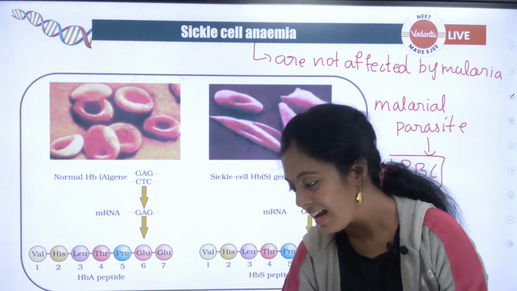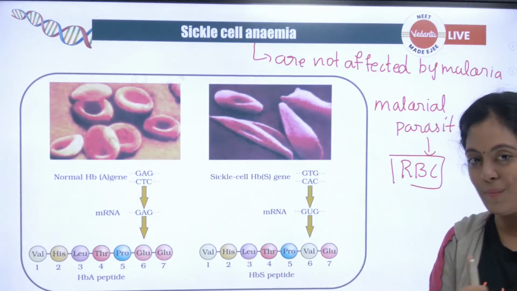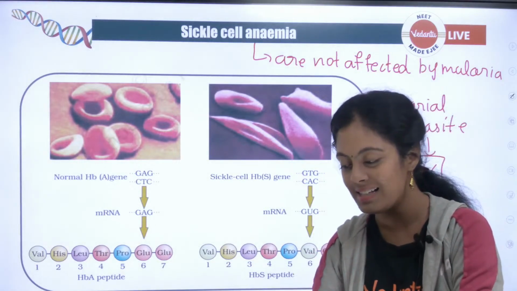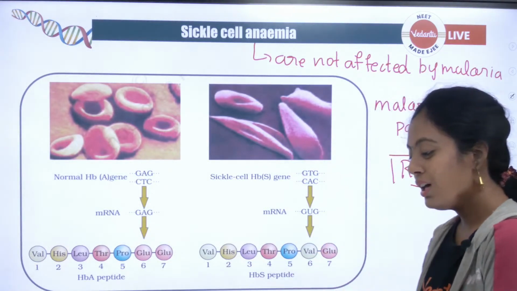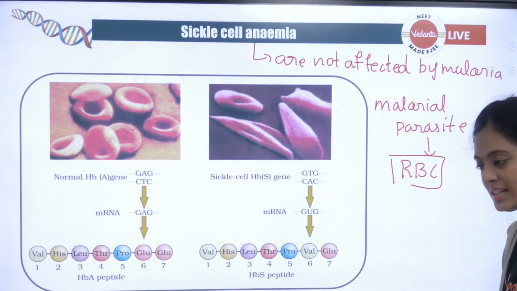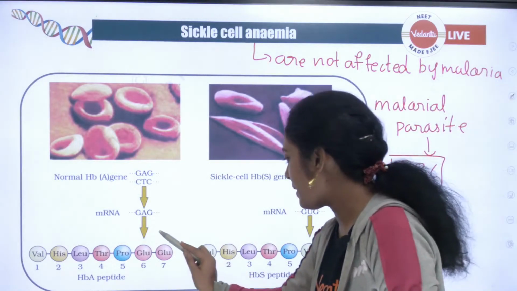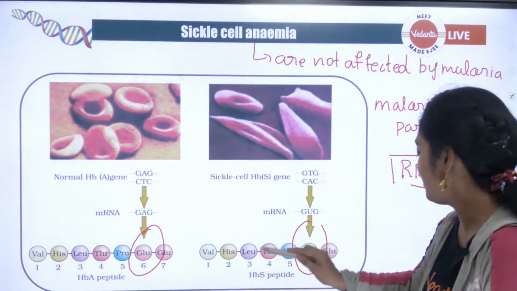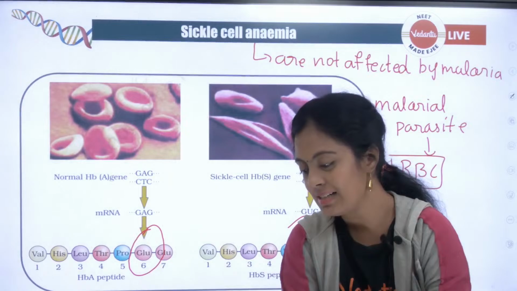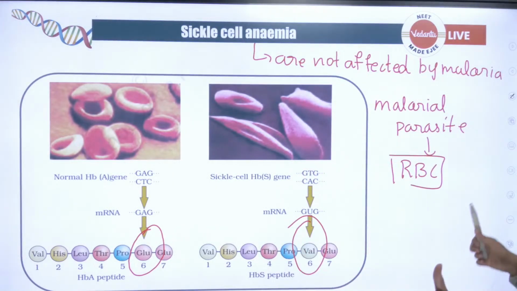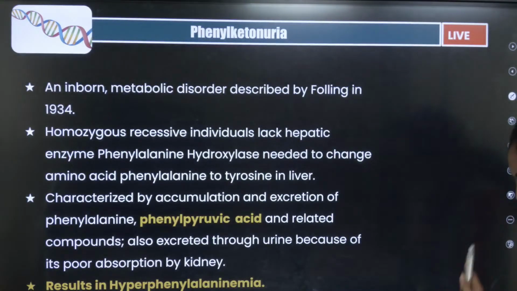Okay, is it clear? Ellarku purinjada? Did everyone like this information? Please do give me hearts in the chat section. We will continue. Yes, so this is about sickle cell anemia. இது ரொம்ப முக்கியமான விஷயம், glutamate to valine. Okay, yes or no? இப்போ first autosomal recessive disease முடிச்சாச்சு.